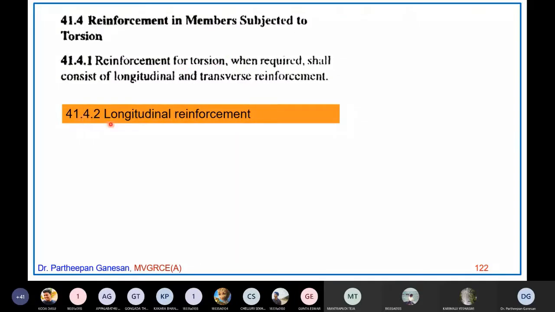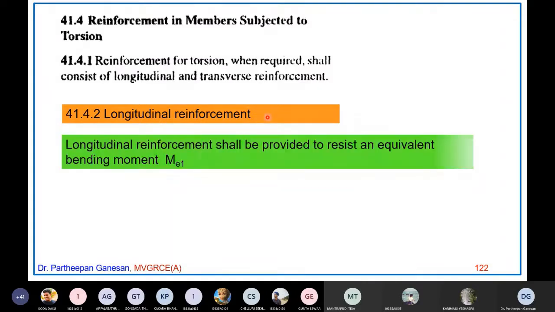So in 41.4.2, longitudinal reinforcement, how will you determine the longitudinal reinforcement? Longitudinal reinforcement shall be provided to resist an equivalent bending moment ME1. You have to design the longitudinal reinforcement for the equivalent bending moment ME1. Now what is ME1?